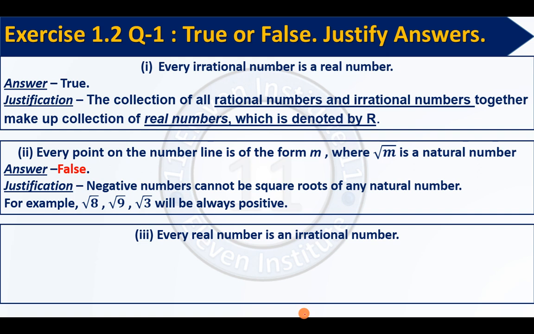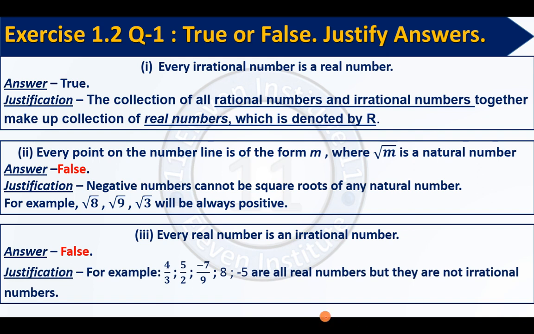Every real number is a rational number. This is exactly opposite to number 1. You can compare. Every irrational number is a real number, and here we have the opposite. Every real number is a rational number. So definitely this statement is false. Why? Because real numbers include rational as well as irrational numbers. So all the real numbers cannot be irrational. Some of them are rational also.